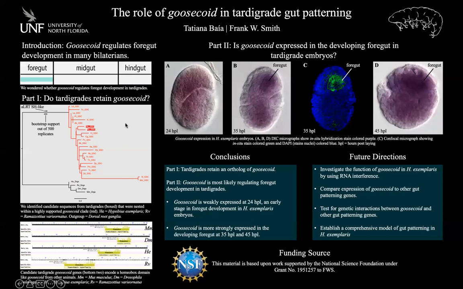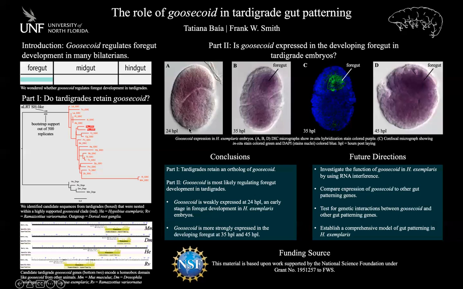From there, we wanted to see where goosecoid was expressed in tardigrade embryos. And to investigate this, we did an in situ hybridization experiment. We used embryos in 3 stages: 24 hours post-laying, 35 hours post-laying, and 45 hours post-laying. We then imaged the specimens using 2 different imaging techniques: differential interference contrast and confocal imaging.